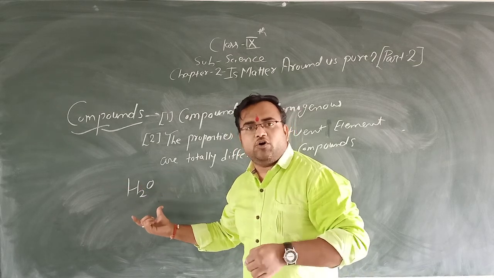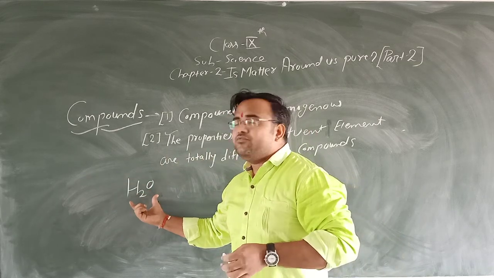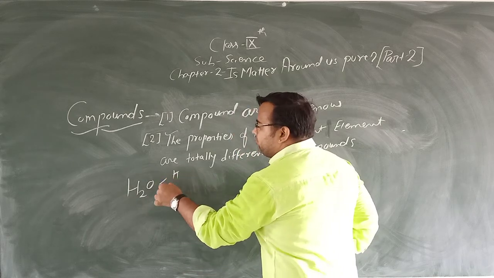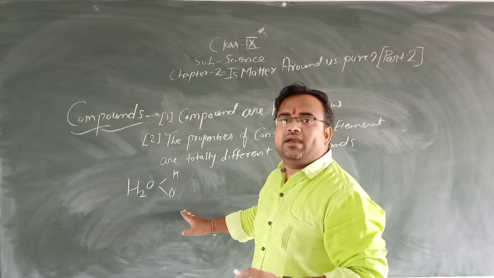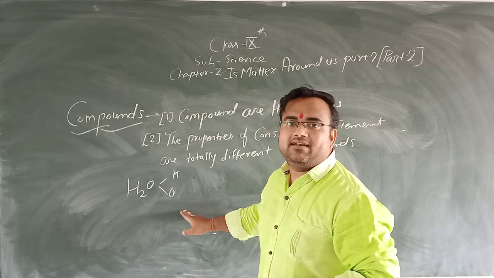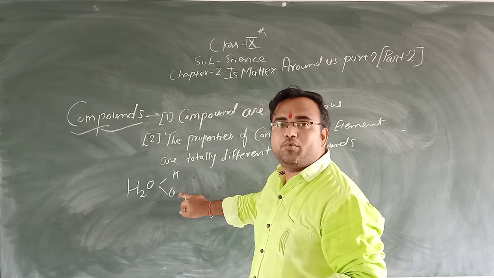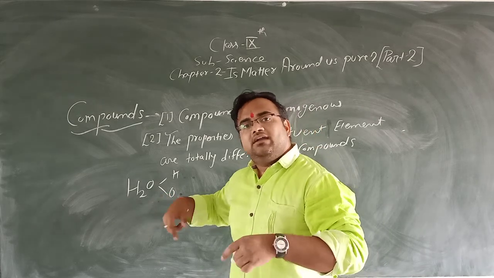When hydrogen and oxygen were separated, in the elemental state, hydrogen was showing some properties and oxygen was showing some properties, but after combining these two, they will show different properties.